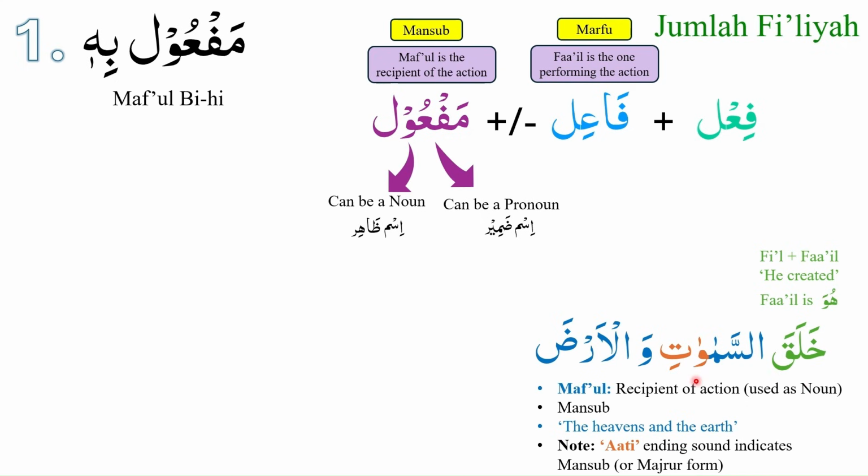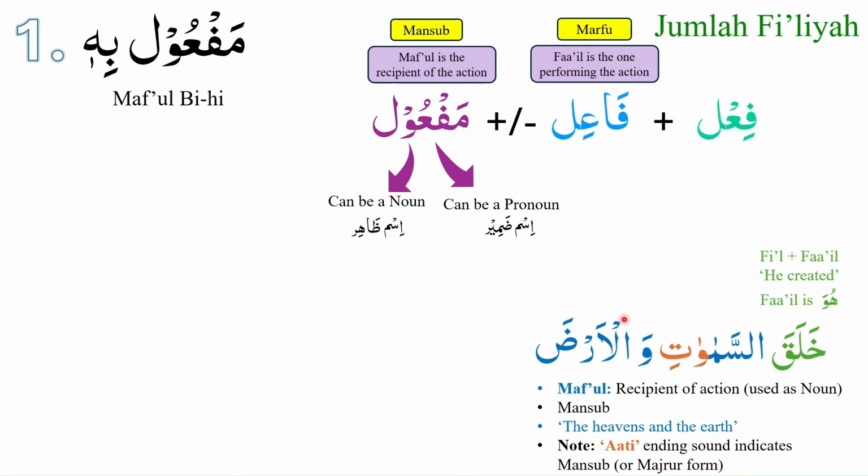خلق السماوات والأرض. In this example, khalaqa is the combination of fi'il and fa'il. Fa'il is huwa. Khalaqa can be translated as he created. What did he create? As-samawati wal arda. As-samawati wal arda is the recipient of the action or maf'ul.